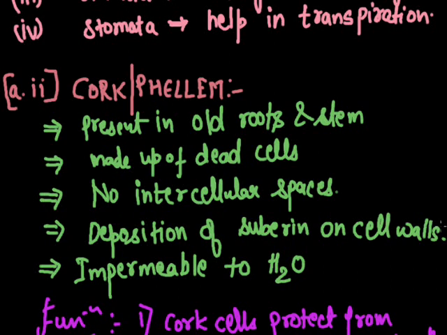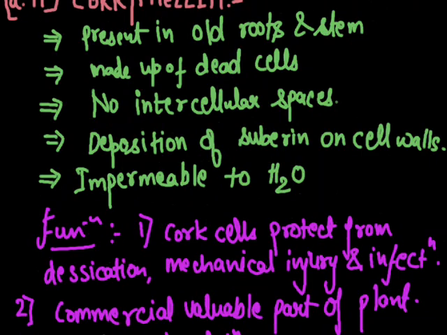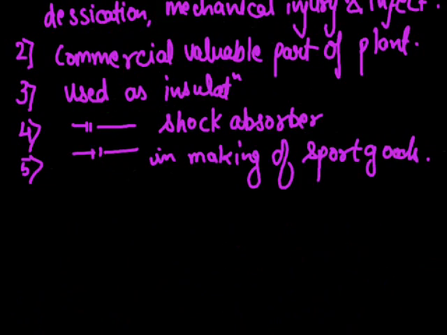What are the functions? Cork is first of all protective: protection from desiccation, infection and mechanical injury. It is also used as a shock absorber, an insulating agent, and in making sport goods like shuttlecocks, cricket balls, table tennis paddles, etc. It is a commercially valuable part of the plant.